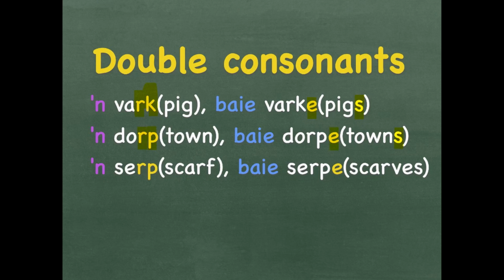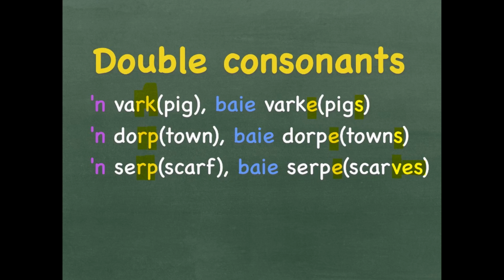A serp ends on an RP, again two consonants. It means a scarf. Baie serpe is plural, you just add an E. In English, scarf becomes scarves, the F changes to a V and you add an ES to the back of the word to make it plural.